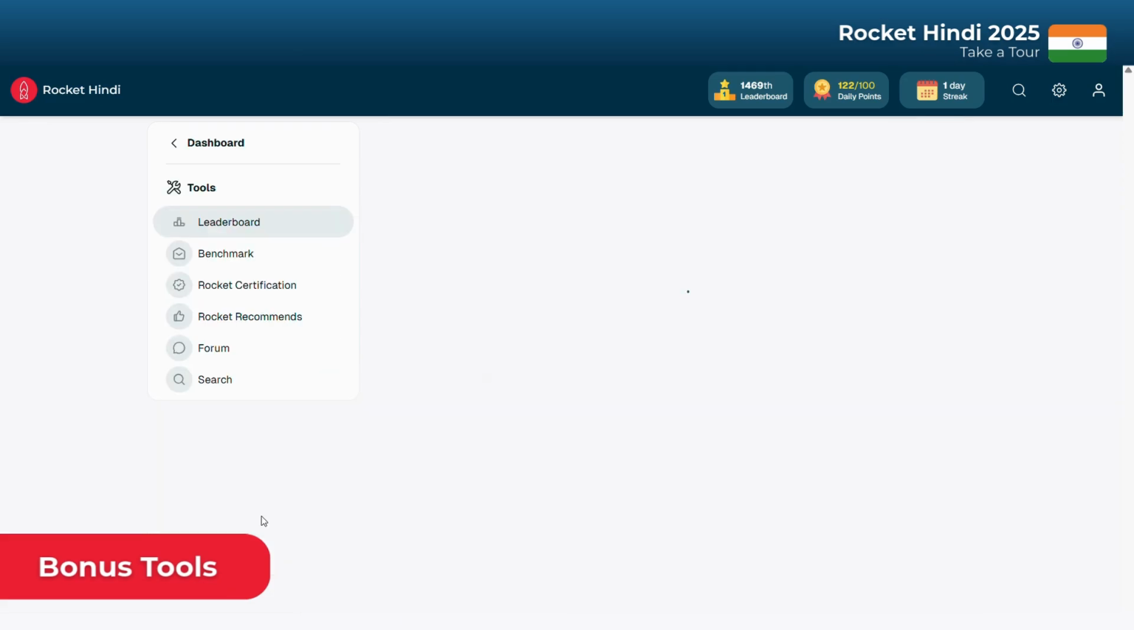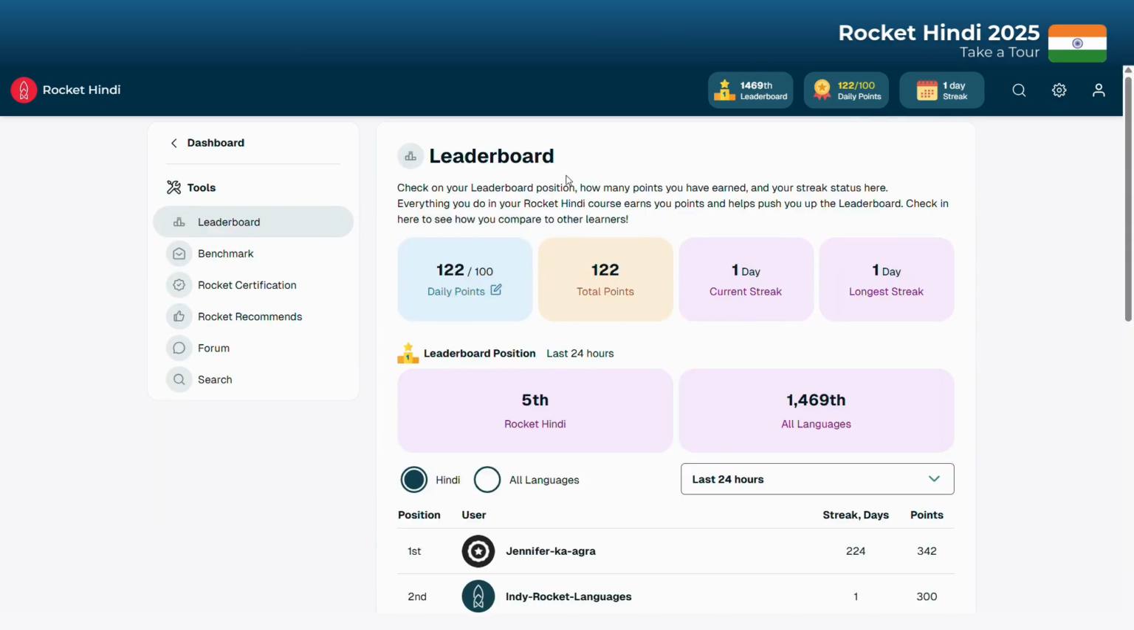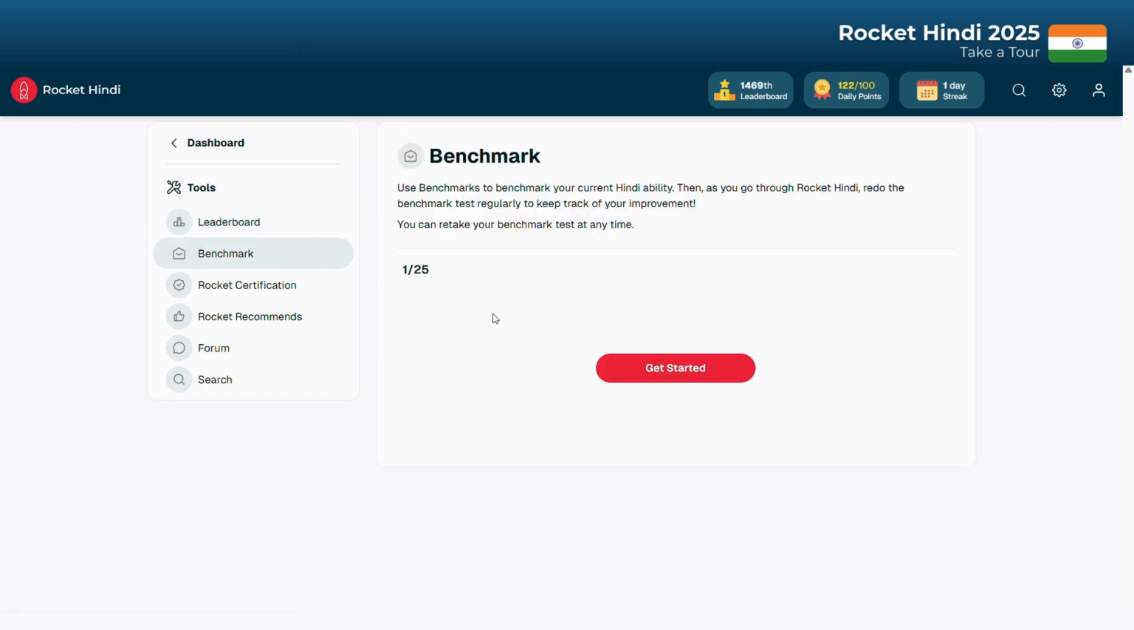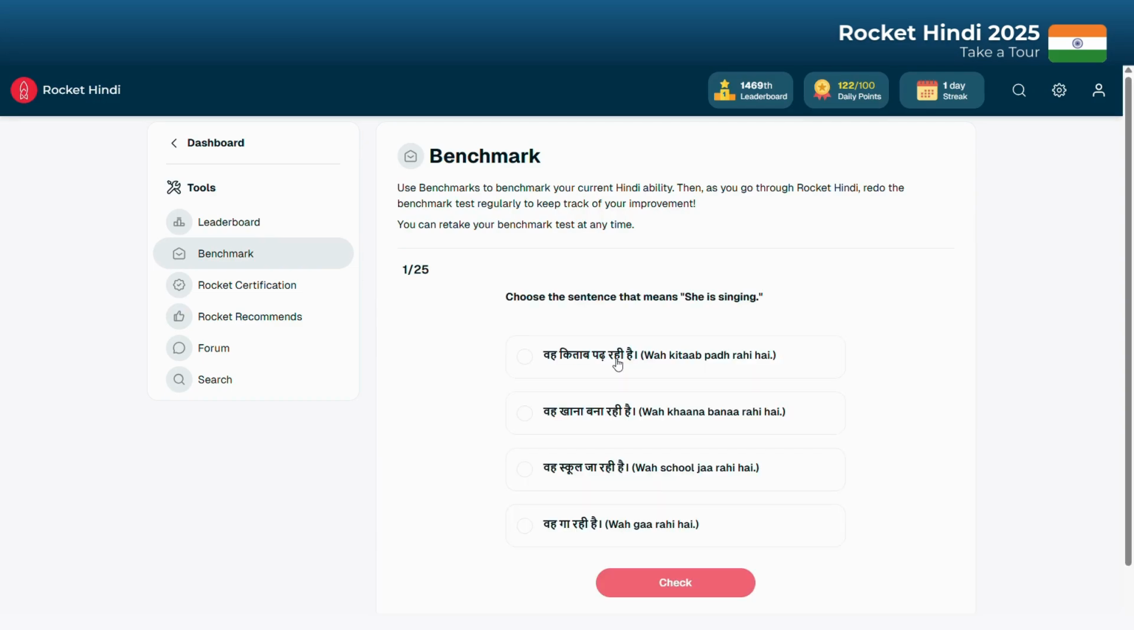If you want a motivational boost, you can check your leaderboard position, points, and streaks here. You'll also see these on the top right of your dashboard, wherever you are in the course. Over in the Tools section, you can track your progress using the benchmark test. This short test is a great way to revisit any gaps in your knowledge.